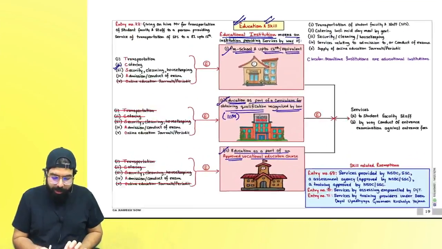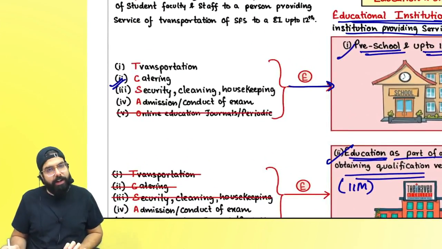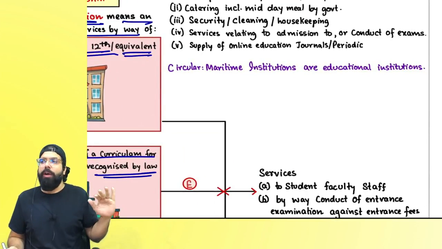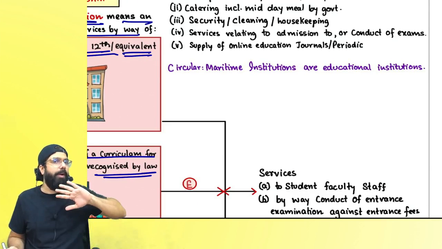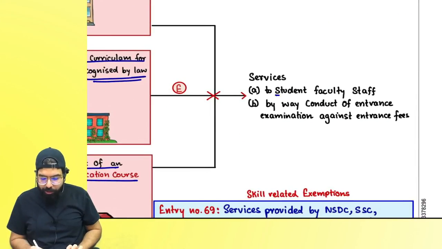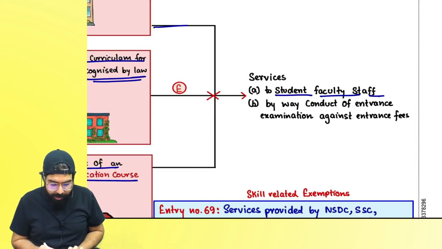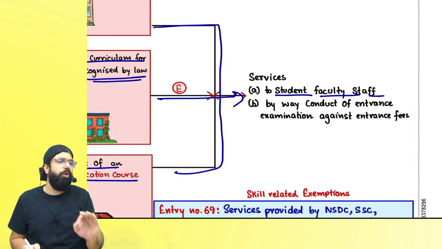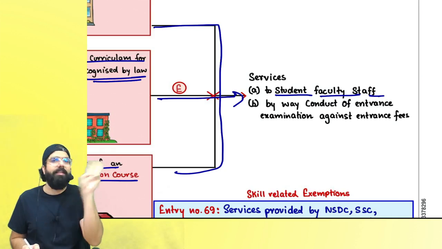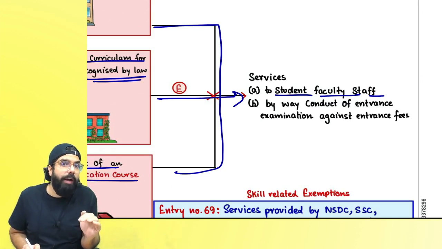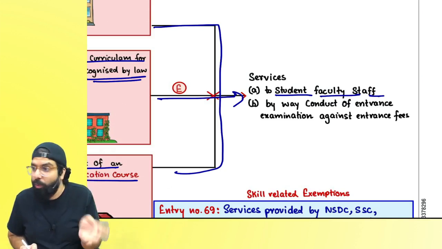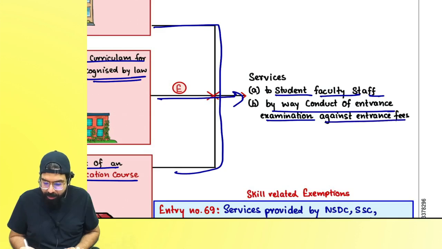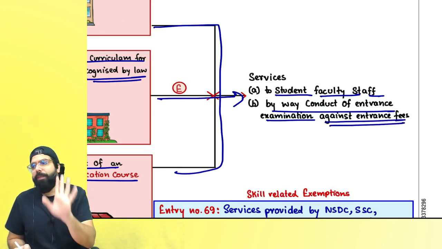Now if services are provided to an educational institution, that is also exempted in some cases. Services provided by an educational institution are also exempted. Now you have to remember, services provided by an educational institution to its students, faculty and staff, all three of them, are exempted. Now if they are providing services to those who are not yet students but might be students, by way of conduct of entrance examination against entrance fees, that is also exempted.